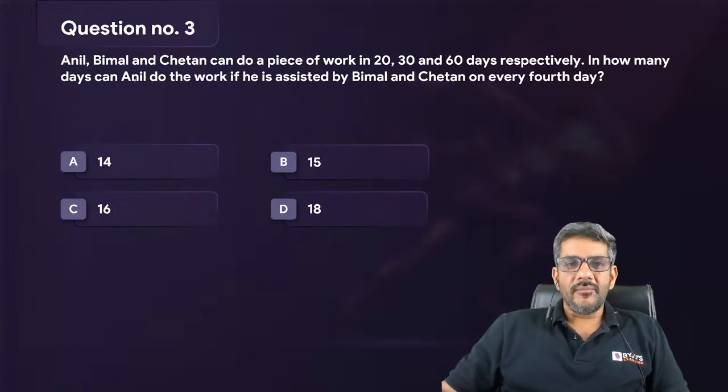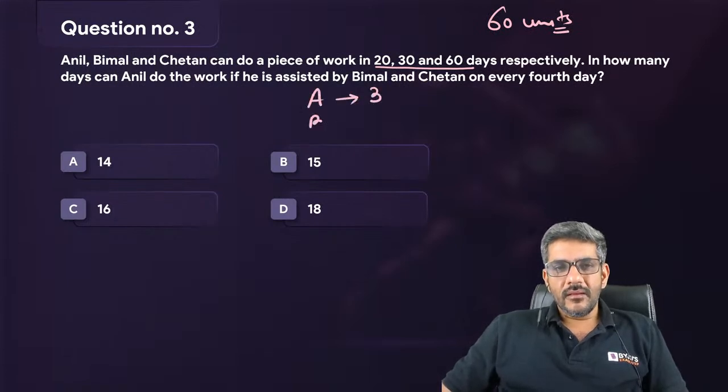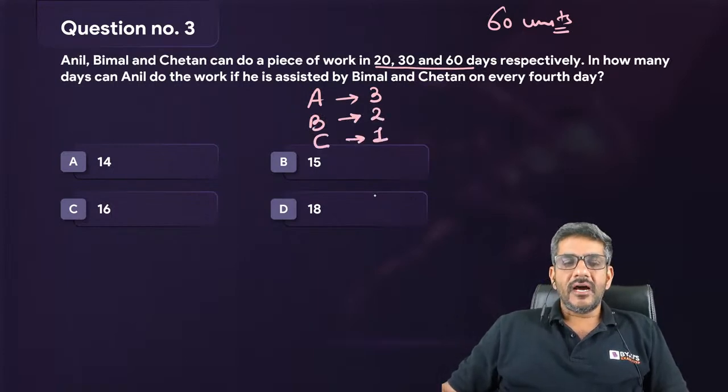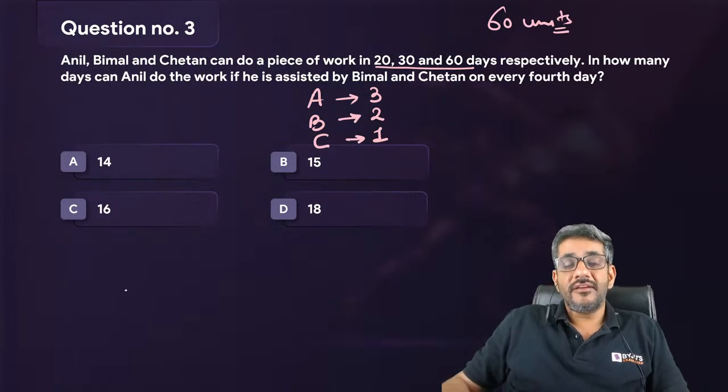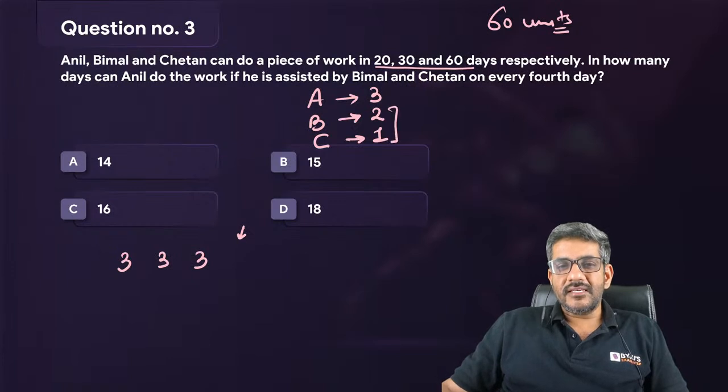The question says Anil, Bimal and Chetan can do a piece of work in 20, 30, 60 days respectively. The first thing that comes to our mind is that 60 units are to be made. Anil can make 60 units in 20 days, so every day 3. Bimal can make 60 units in 30 days, so every day 2. Chetan can make 60 units in 60 days, that means every day 1. In how many days Anil can do the work if he is assisted by Bimal and Chetan on every fourth day? So Anil works every day, but on the fourth day, he is assisted by these two. That means he is making 3 plus 2 plus 1, 6.